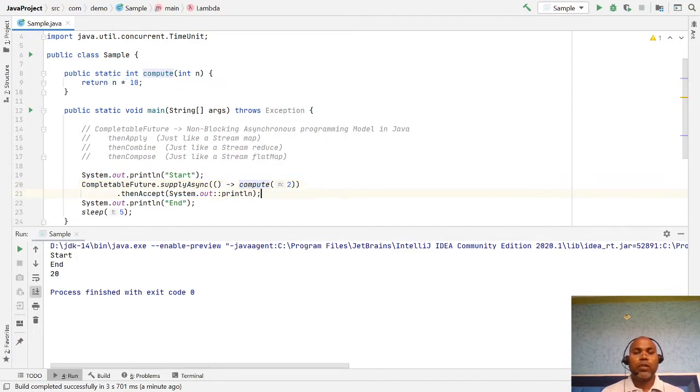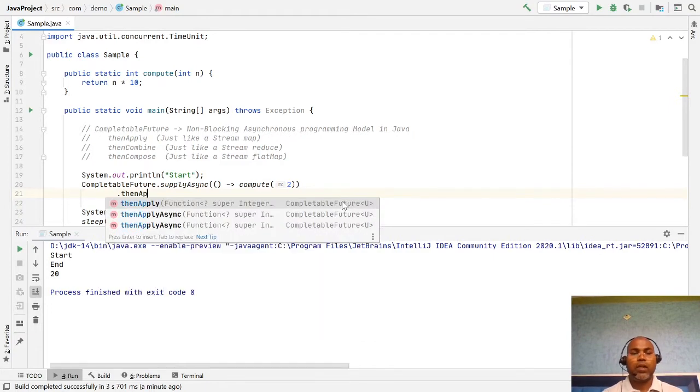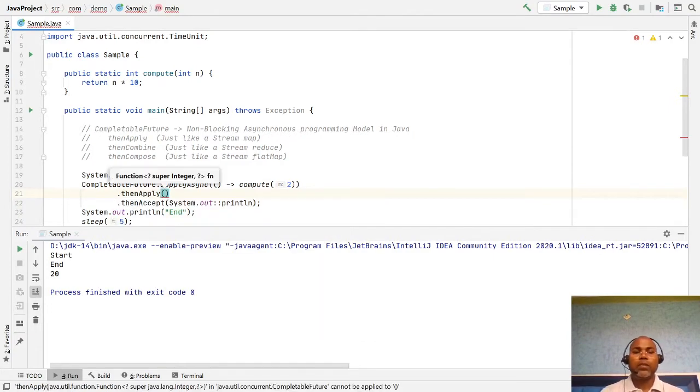So for that we are using the method thenApply, just like a Java stream transformation from one object to another object. Here we are getting the input from this method.